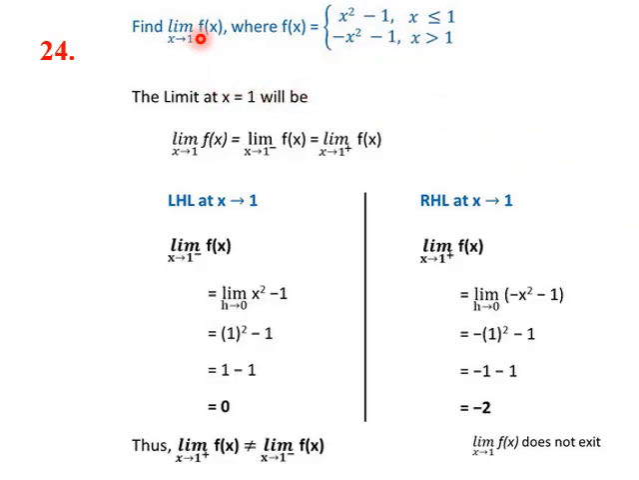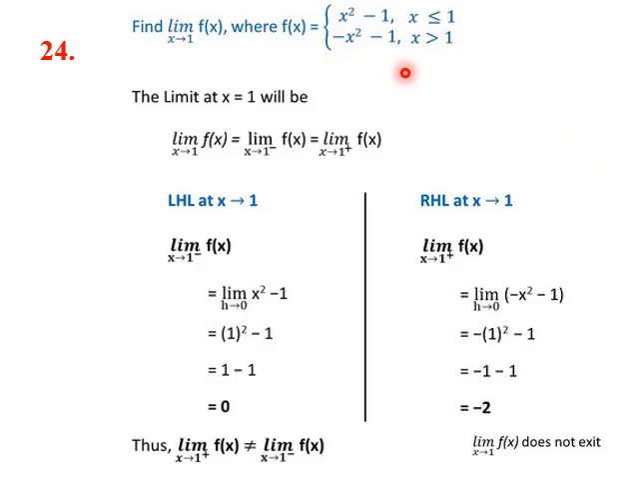In this problem we need to find the limit as x tends towards 1 of f of x, where f of x equals x square minus 1 for x less than or equal to 1, and f of x is minus x square minus 1 when x is greater than 1. So the limit will exist when the left hand limit and the right hand limit are equal. Left hand limit means when we are going below 1, so our values of x are less than 1. x tending towards 1 plus means when the values are just greater than 1.